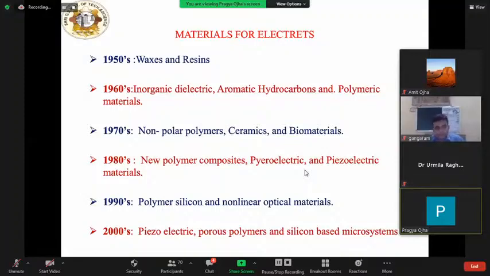Piezoelectric, porous polymer, electroceramic, and silicon-based microsystems are the electric materials of the 2000s. In the last 50 years, the search for electric materials has covered a long journey from carbon-based, advanced polymer, ceramic, composite, nonlinear optical, porous, and hybrid piezoelectric polymer, thin film to MEMS.